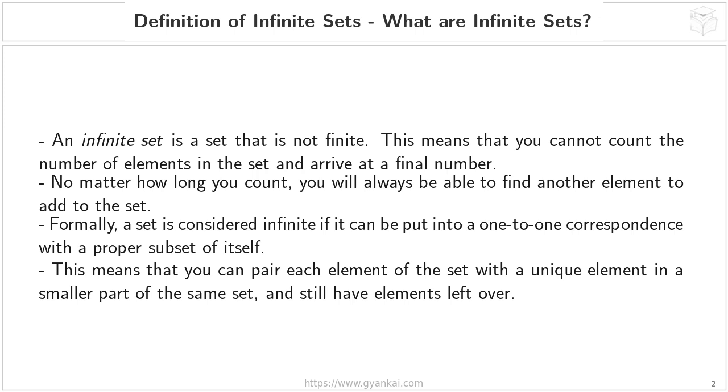So imagine you have an infinite set, and you can take a smaller part of that set, a proper subset, and perfectly pair up every element in the big set with an element in the smaller set, and still have elements remaining in the original, larger set. That's a sign of infinity. For example, consider the set of even natural numbers. It's a proper subset of the natural numbers. You can pair 1 with 2, 2 with 4, 3 with 6, and so on. Every natural number has a corresponding even number, but you still have all the odd natural numbers left over. This demonstrates the one-to-one correspondence with a proper subset.